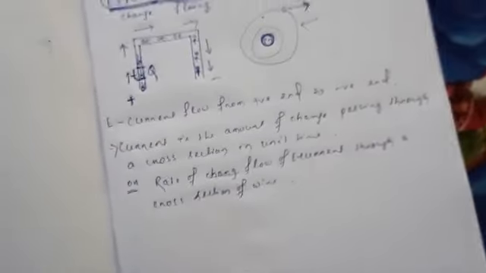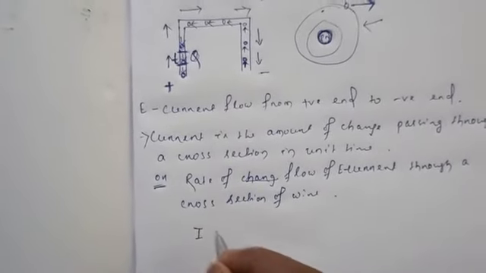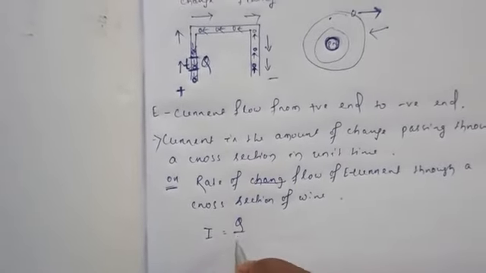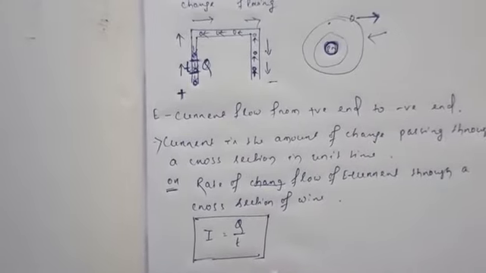Then how will I express it mathematically? Generally, current is denoted as capital I, and charge is q. So I equals q by t.